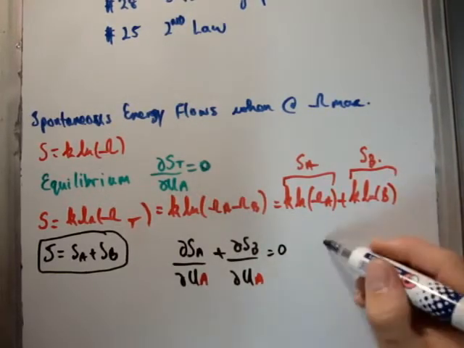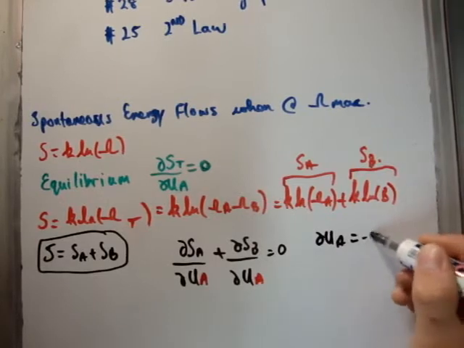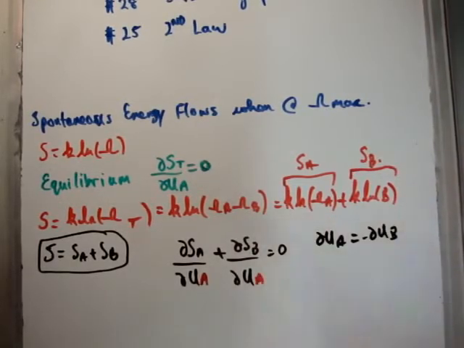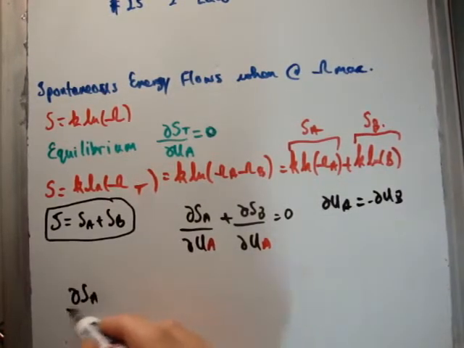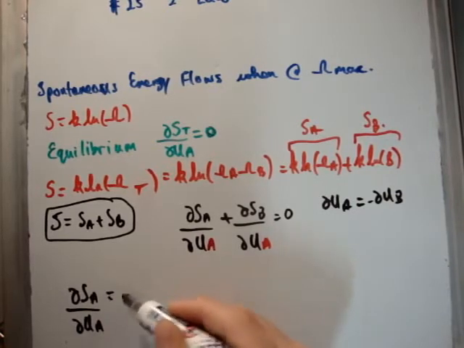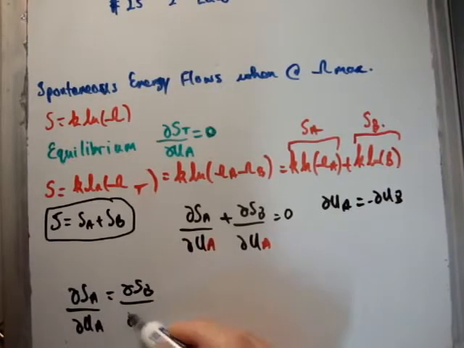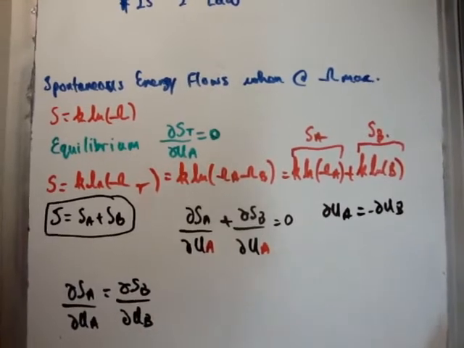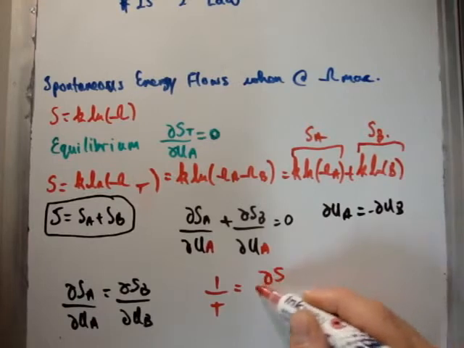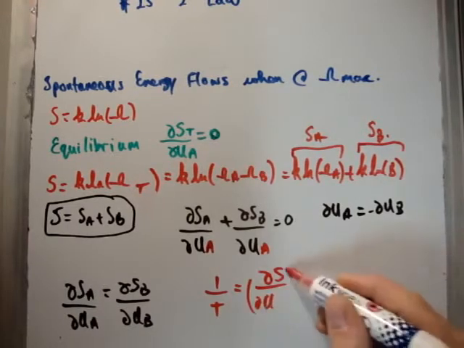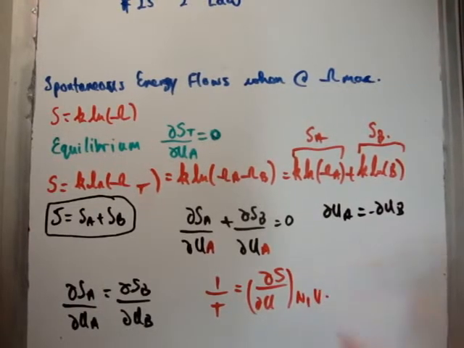But we also know that del U A is equal to minus del U B. So basically we're able to sub in, and we saw in the past that we were able to get the following relationship. Del S sub A over del U sub A is equal to del S sub B over del U sub B at equilibrium. That's the definition of it. And that motivated us to come up with the identity 1 over temperature is equal to del S over del U at constant number of particles and volume.